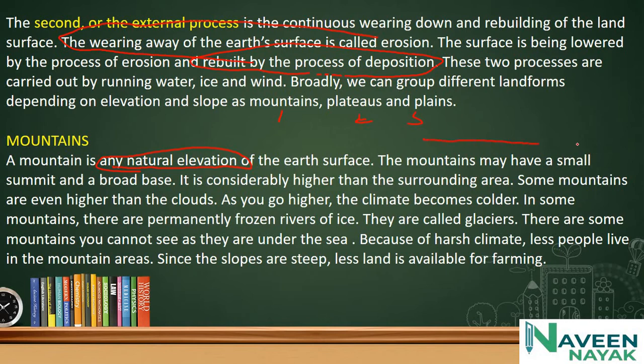See, if this is a normal surface and suppose this is a mountain, it has a broad base, and its elevation is different from the surface. Some mountains are even higher than clouds. As you go higher, the climate becomes colder. In some mountains there are permanently frozen rivers of ice.